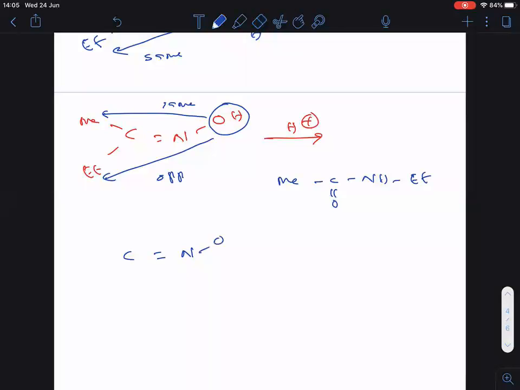Okay. C double bonded N OH. Clear? H. Then this is Me. This is Me. Followed by everyone. Okay. Now what happened? This one is reacting with H plus.